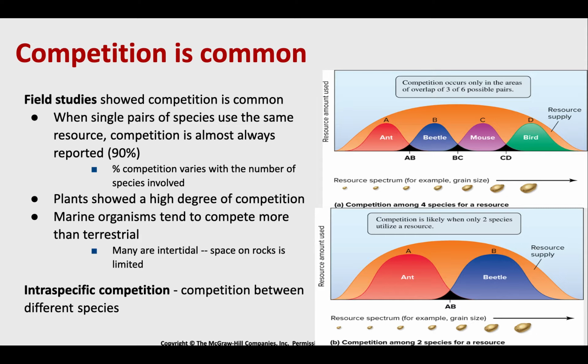Now, when we have competition between different species, this would be intraspecific competition. So competition between the ant and the beetle, or the beetle and the mouse. We see that their niches are overlapping. There is competition occurring, intraspecific competition, because they are different species.